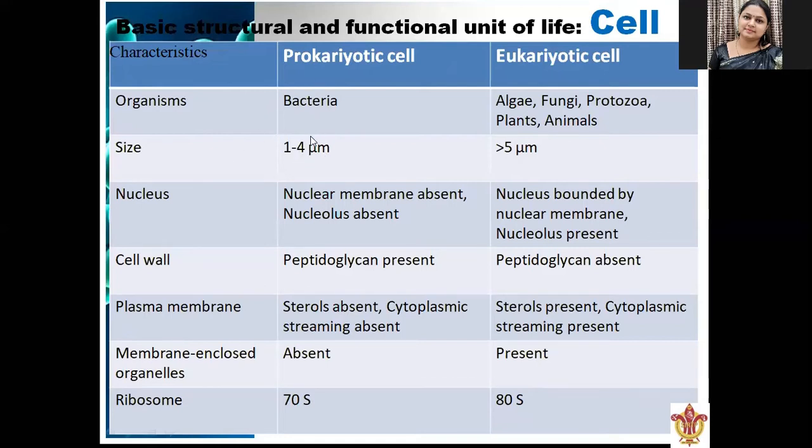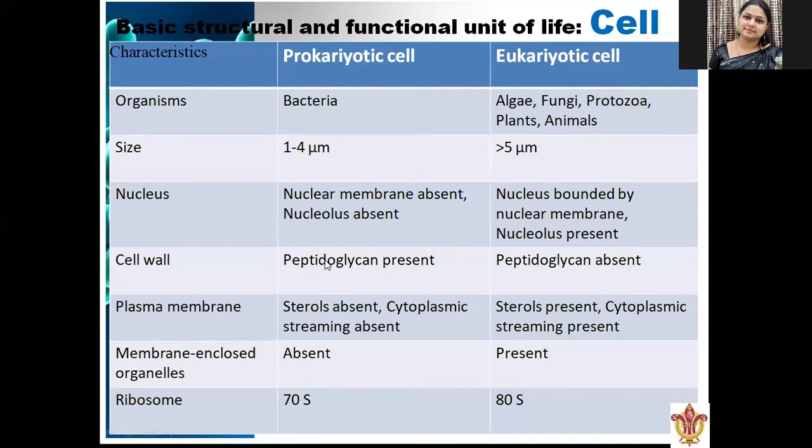Size is 1 to 4 micrometers in prokaryotic and more than 5 micrometers in eukaryotic. Nucleus is absent in case of prokaryote. In case of eukaryotic, it is present and it is bounded by the nuclear membrane. Nucleolus is present in eukaryotic cells. In case of prokaryotic, nucleolus is absent.